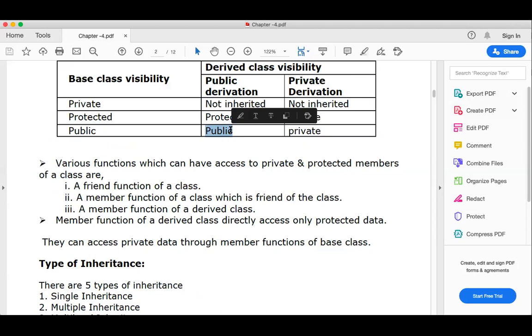So public remains public, and the private is private actually. In other words, in a public derivation, public becomes public, and protected also becomes protected.